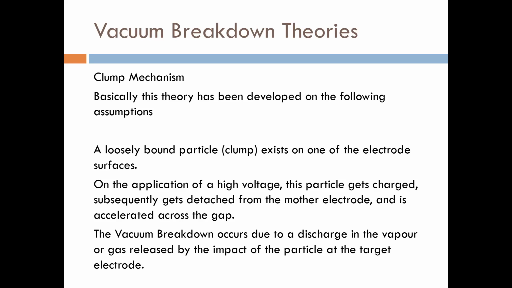Basically, this theory has been developed on the following assumption. A loosely bound particle, a clump, exists on one of the electrode surfaces. On the application of high voltage, this particle gets charged. When it is charged, it is detached from the mother electrode, which may be the anode or the cathode, and is accelerated across the gap.